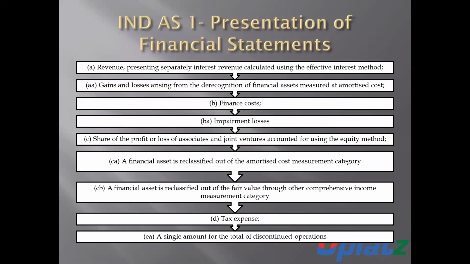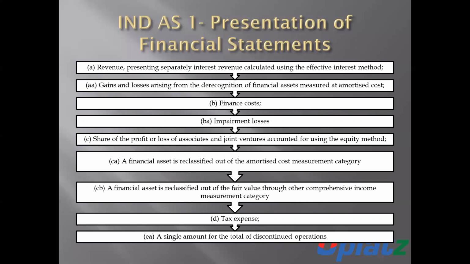Number 1 is the amount of revenue, presenting separately interest revenue calculated using the effective interest method. Number two is gain or loss arising from derecognition of financial assets measured at amortized cost.